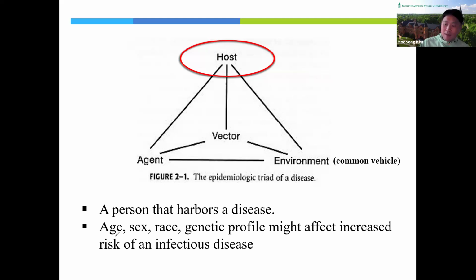For example, let's think about age. Older people are more likely to get infectious disease compared to young people, right? Also, older people are more likely to become seriously ill if they get infectious disease compared to young adults, right? And many different factors influence the host having a disease.